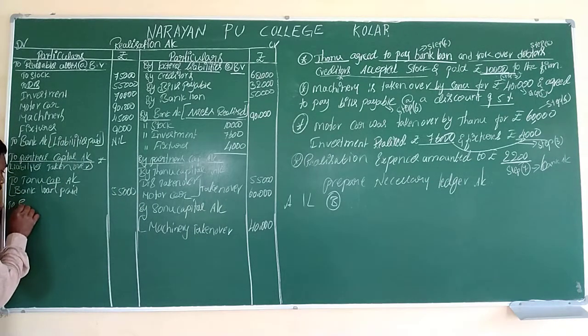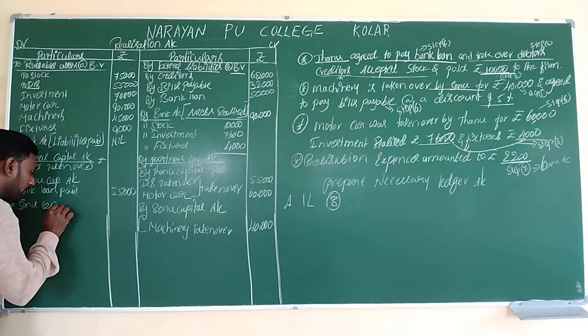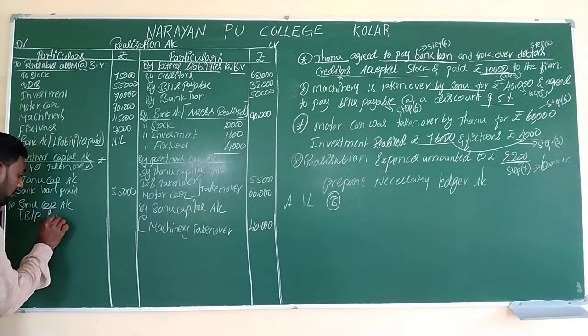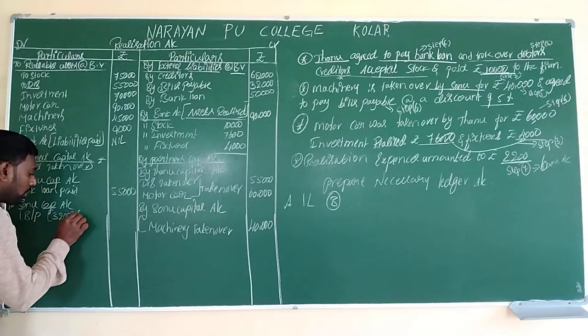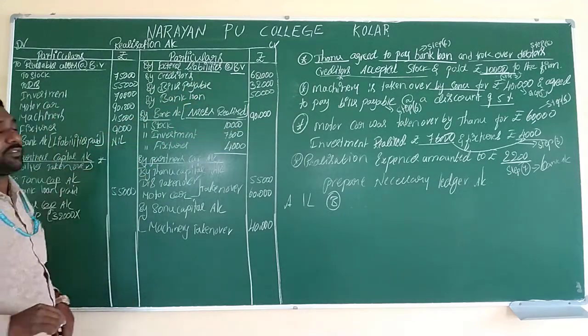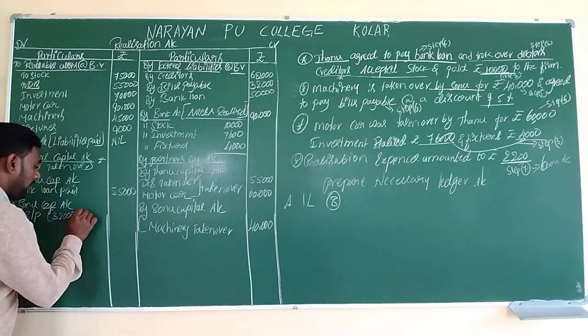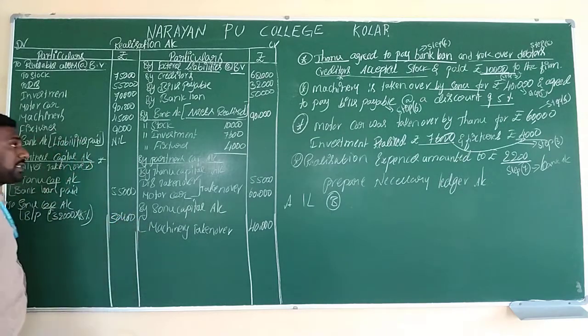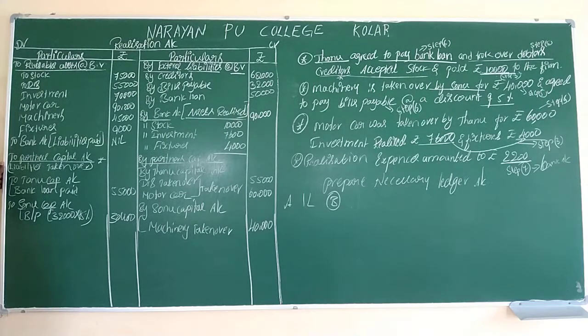And to Sonu capital account. What she has taken over? Bills payable. At a discount they are given, 32,000 less 5%, which means book value is 100% and we have to deduct 5% from the book value and we get 95%. So we will get 30,400. This is the value of the liability which is paid by Sonu. So all the three liabilities: creditors will be adjusted, two liabilities are taken over.